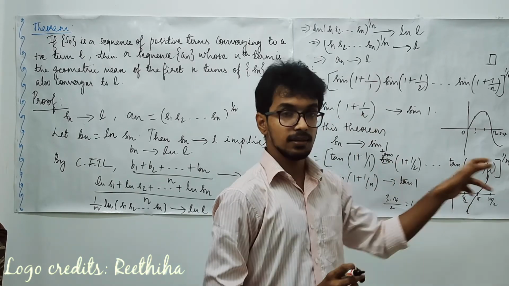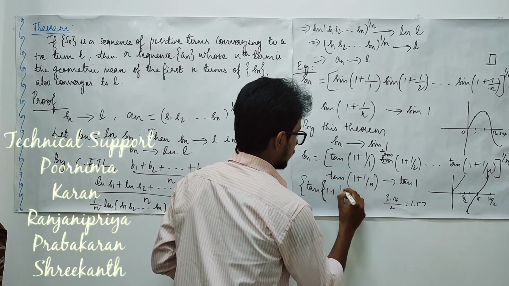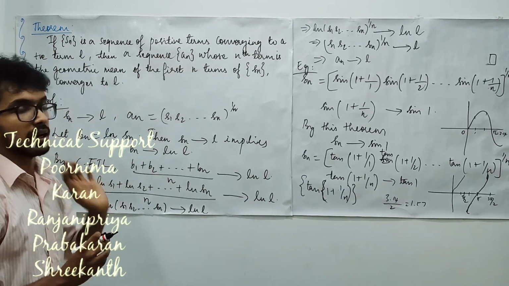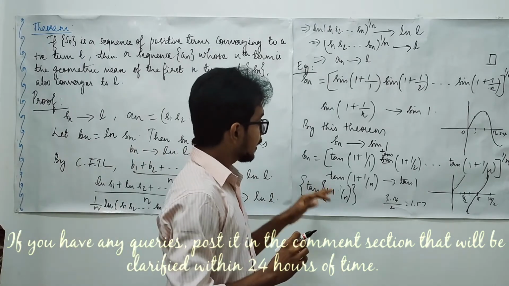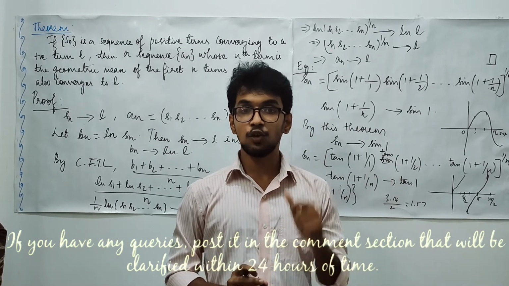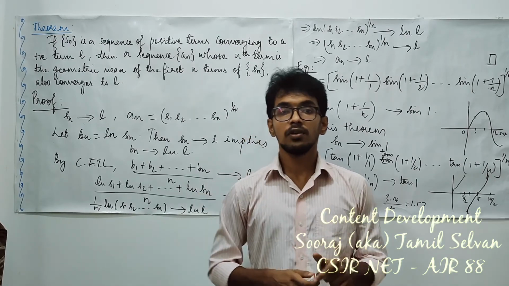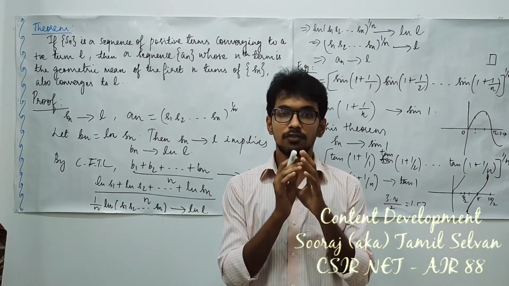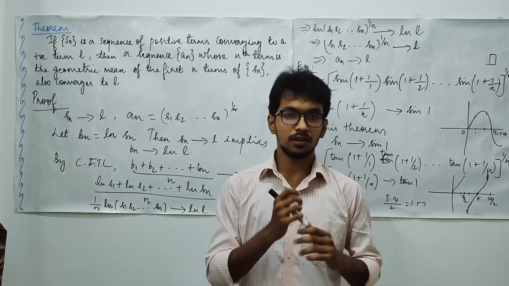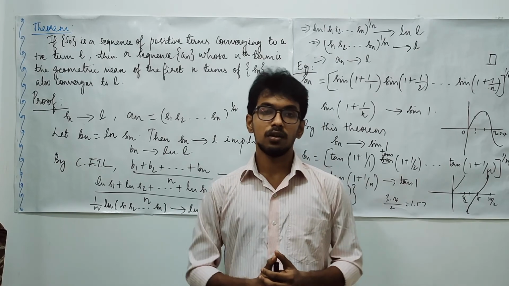So suppose you consider tan(1 plus 1 upon n) as a separate sequence, because we have a base sequence here. With the base sequence only we construct another sequence and check the convergence. Here the base sequence is not a sequence of positive terms, as it may have positive and negative terms. Hence you cannot make use of this theorem to check the convergence of this problem. So whenever we are finding the convergence of a particular sequence using some theorem, we have to verify the hypothesis of the theorem, and then we may directly apply the theorem's result. This we have to always remember.